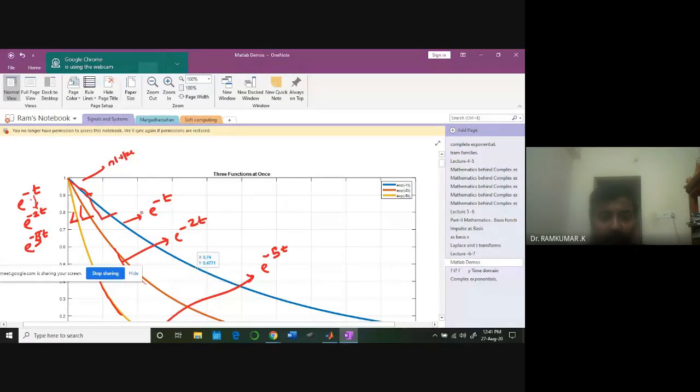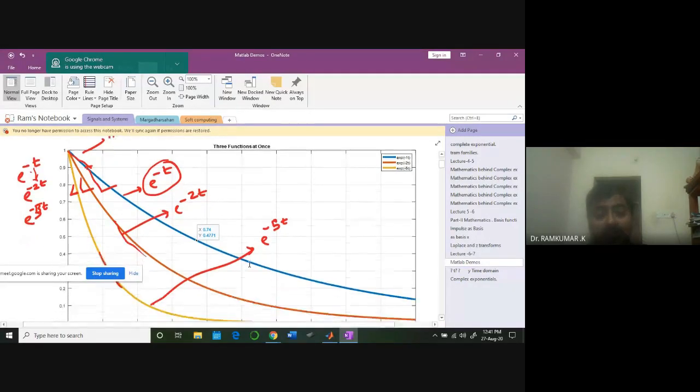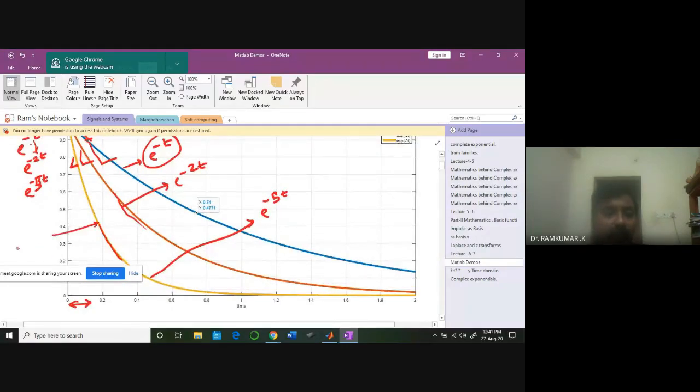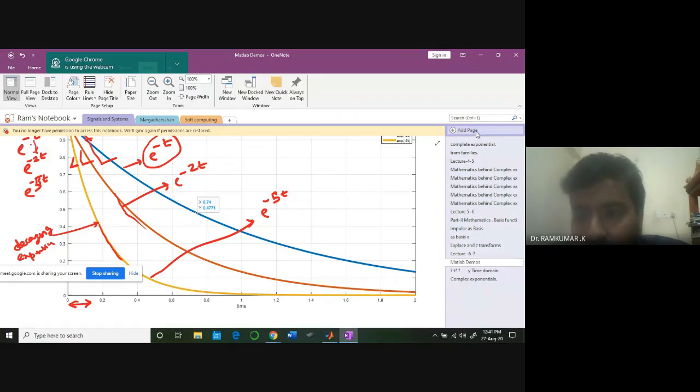Okay, so if you look at these 3 cases, for -1t it is somewhat slower, for -2t much faster, and -5t is much faster, but on the decaying side, not the increasing side. It's a decaying exponential, so easily you can draw this. Now I will tell you one important point, note this down.